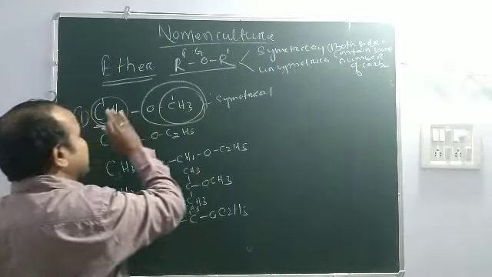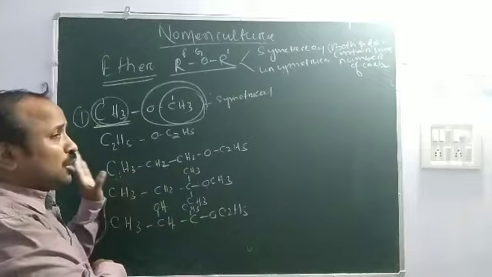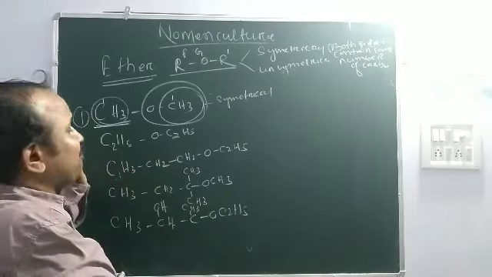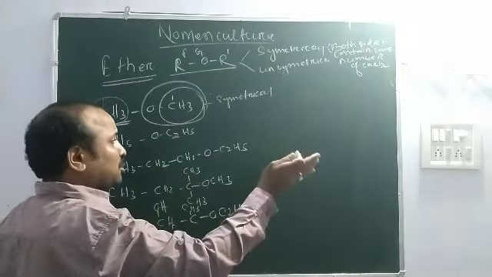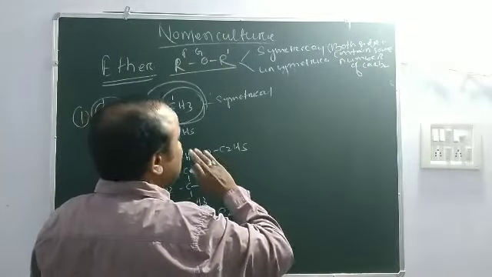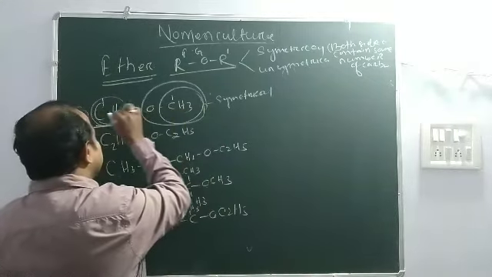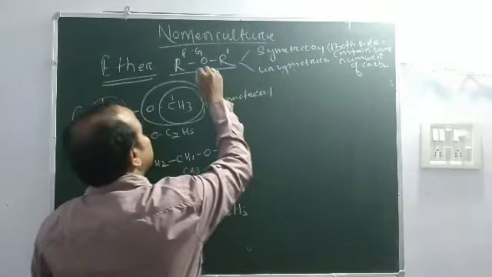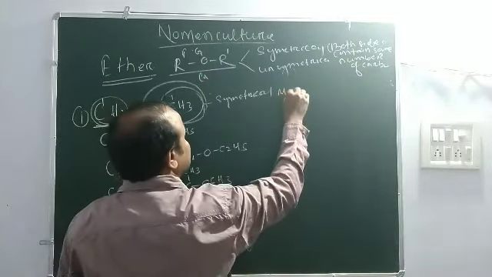As there is no other functional group and no substituent group, we start with the prefix of the functional group ether. Then word root, then primary suffix. There is no secondary suffix. It is always named alkoxy alkane. That's why methoxy.